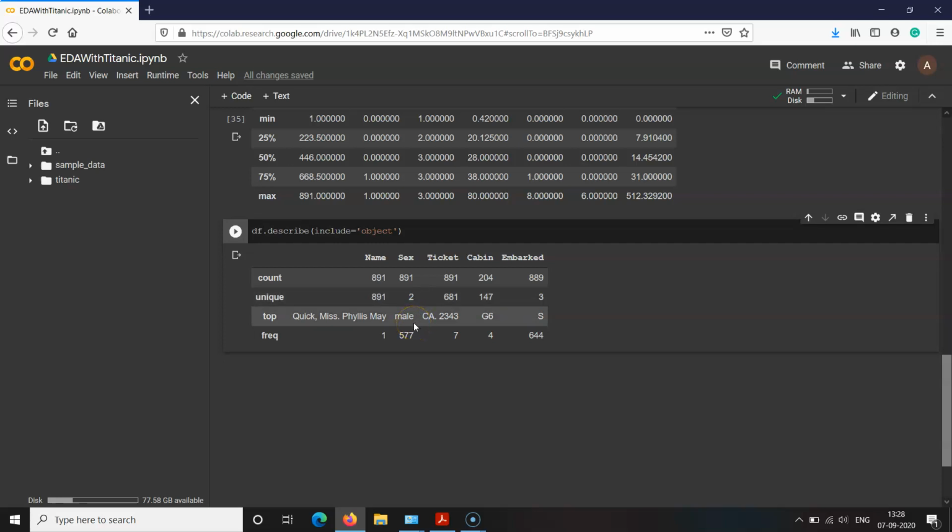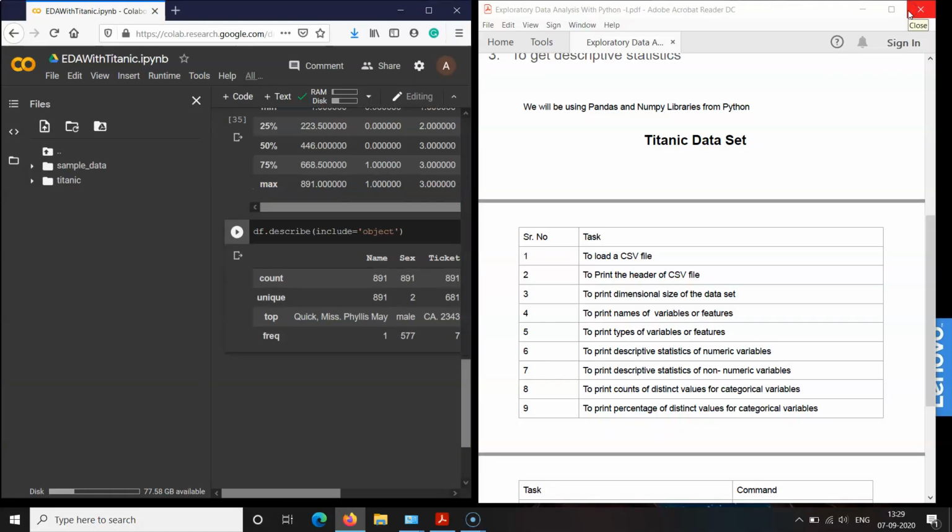The topmost value for the sex variable is male, meaning more males were traveling on that ship as compared to females. The frequency of males is 577.